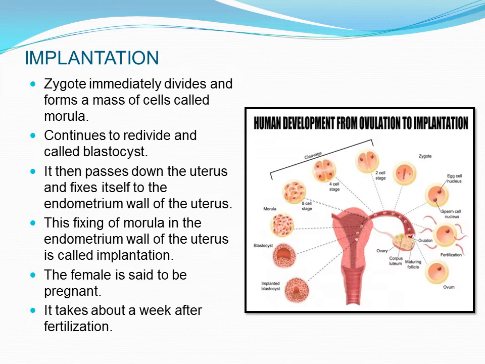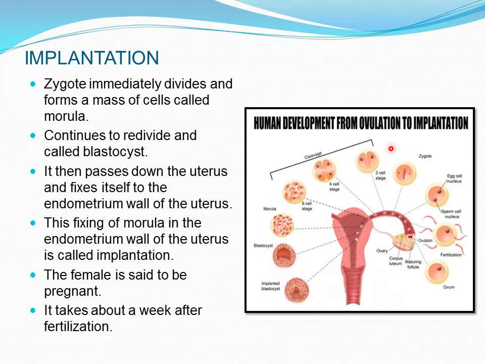Now let us see what is happening in implantation. As soon as the zygote is formed, here we can see again the ovum. It receives the sperm in the ovulatory phase, and the nuclei of both cells join and form a zygote. After this, cell division starts. The zygote immediately divides into a mass of cells called the morula.